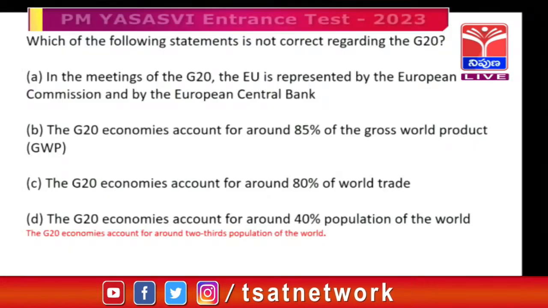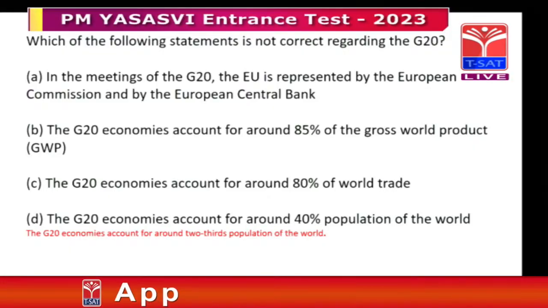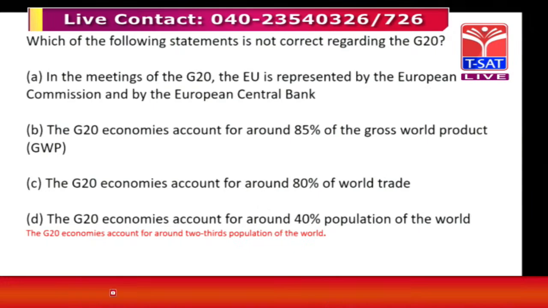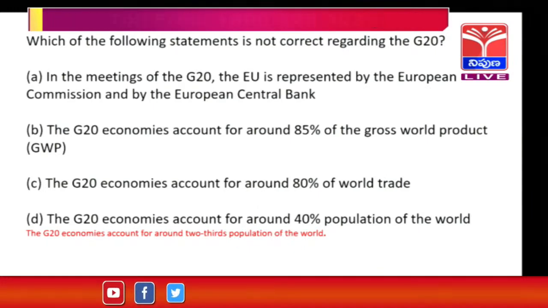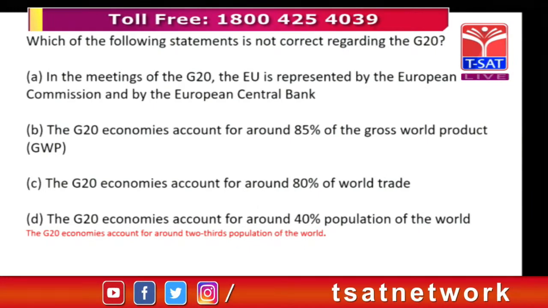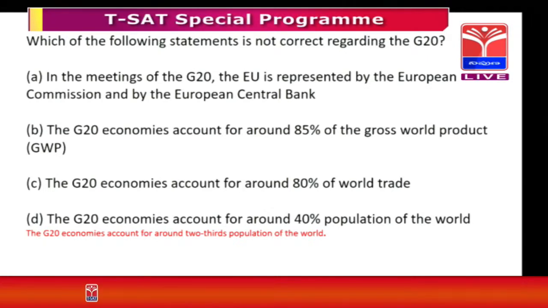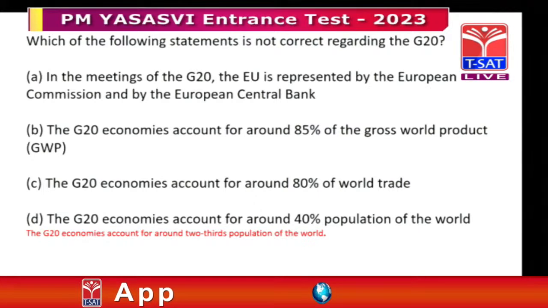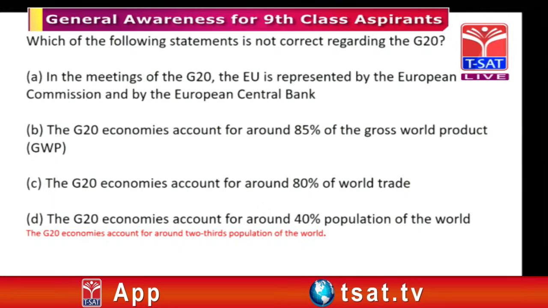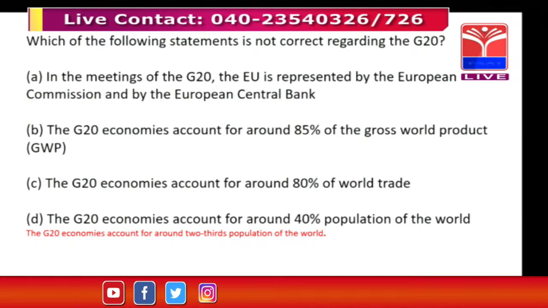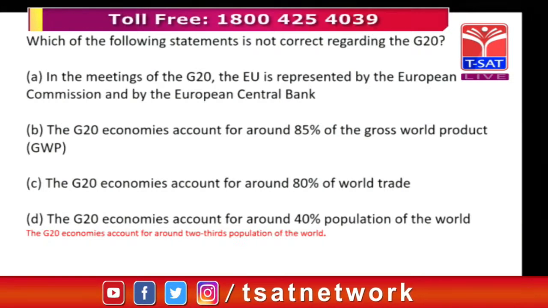Okay. Now we are going to choose one more. Which of the following statements is not correct regarding the G20? These are the 4 statements given. In the meetings of the G20, the European Union is represented by the European Commission and by the European Central Bank.